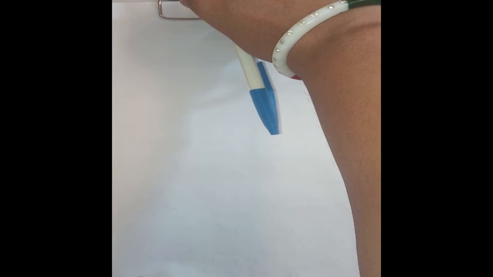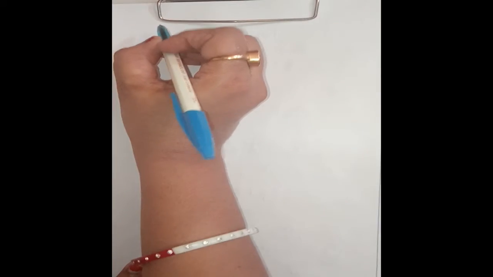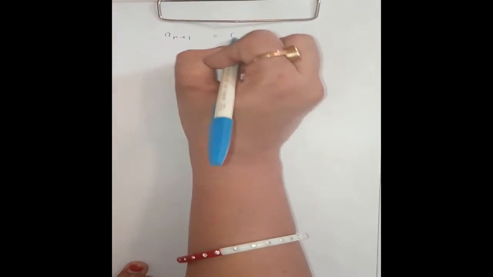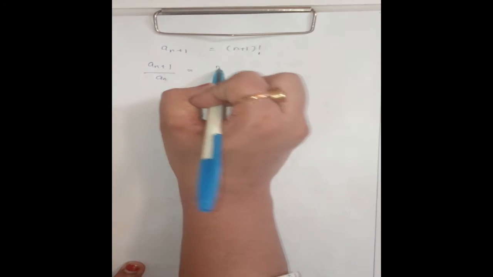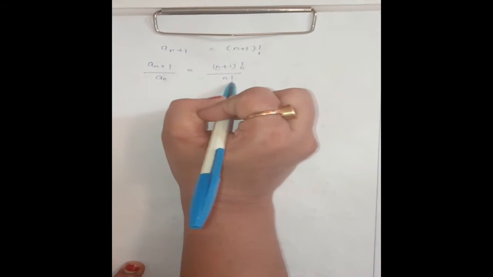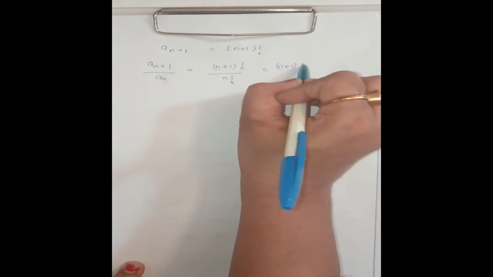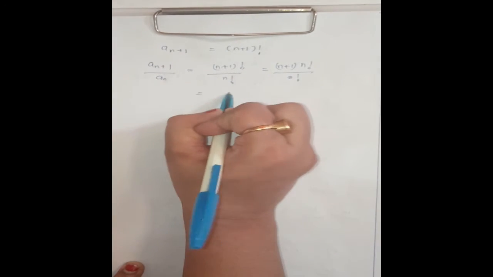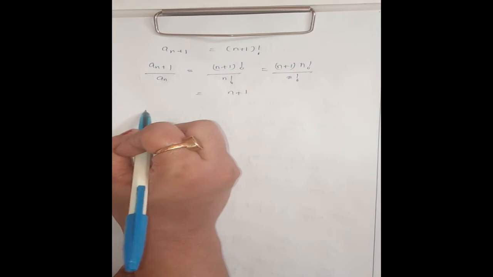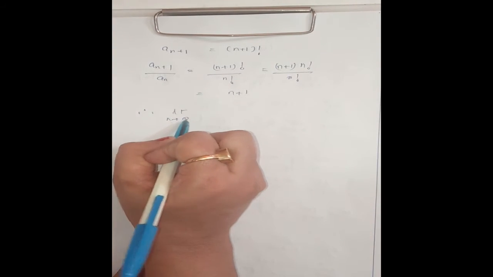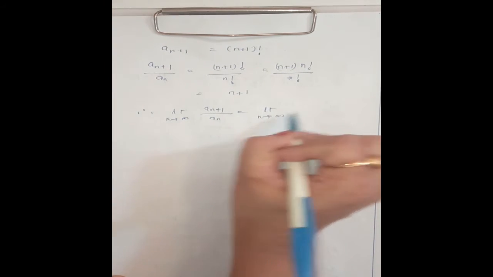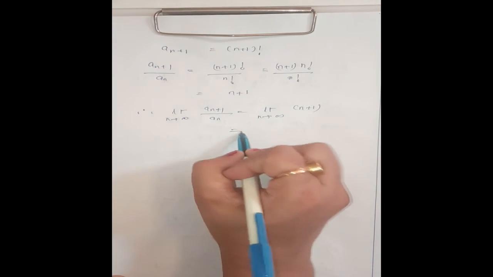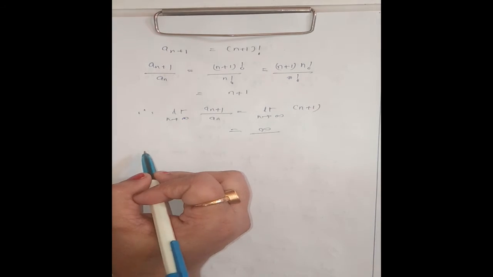Now an plus 1 will be n plus 1 factorial. Now an plus 1 divided by an will be n plus 1 factorial divided by n factorial. That is n plus 1 into n factorial divided by n factorial, which is nothing but n plus 1 only. Therefore, limit n tending to infinity an plus 1 divided by an will be limit n tending to infinity n plus 1, which is infinity.